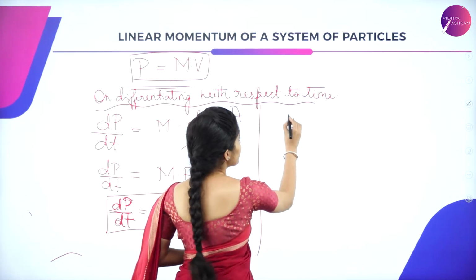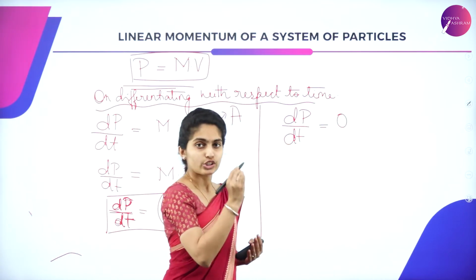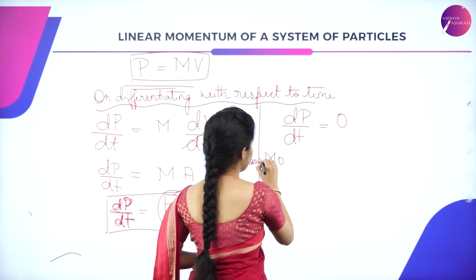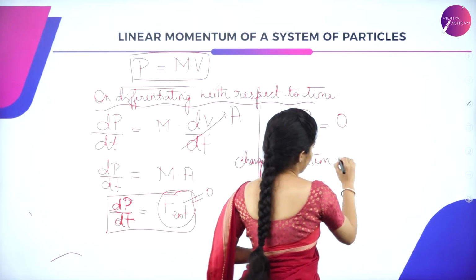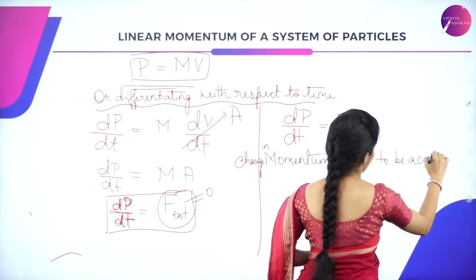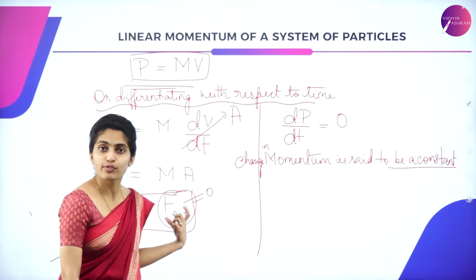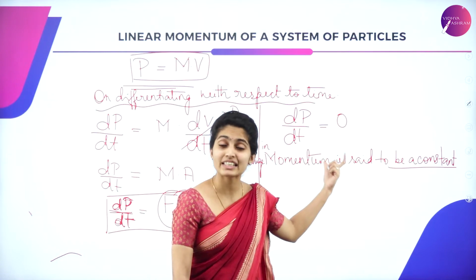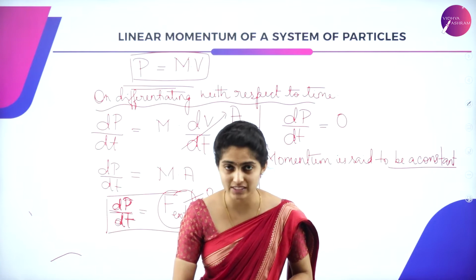It becomes dP by dt equal to 0. So you can say that the momentum is said to be a constant. When the external force acting on a body is zero, the linear momentum of the system of particles remains constant. That's all about your linear momentum of system of particles.